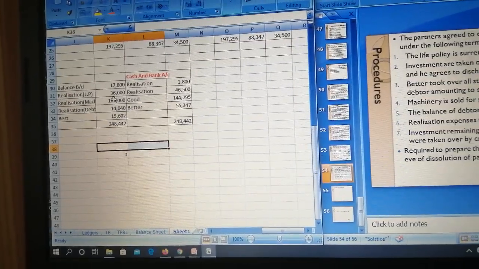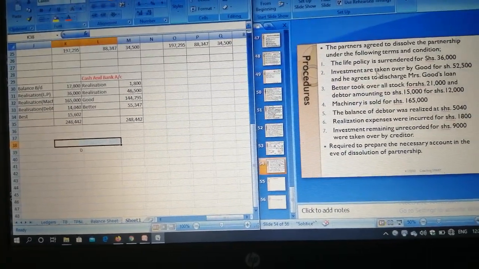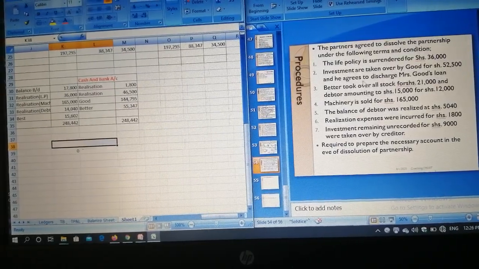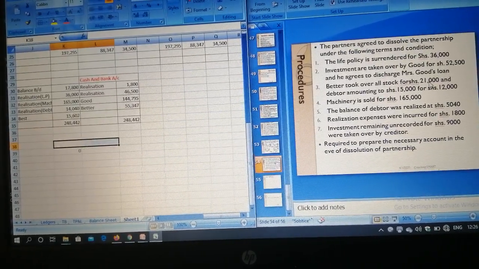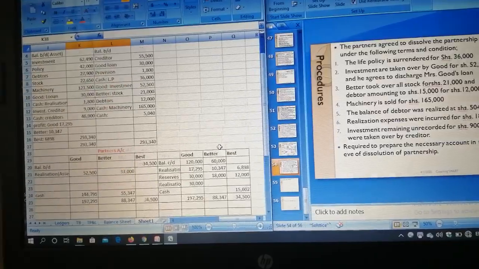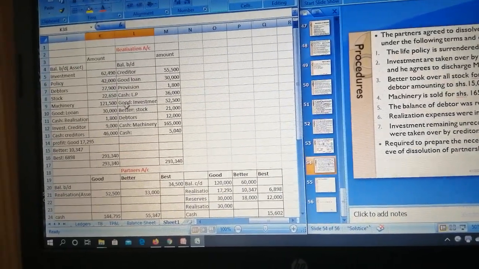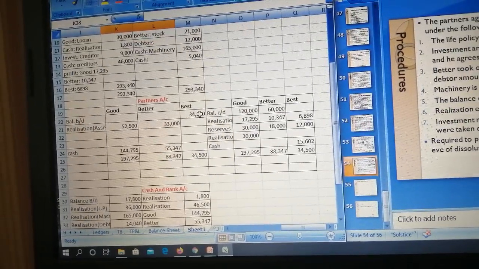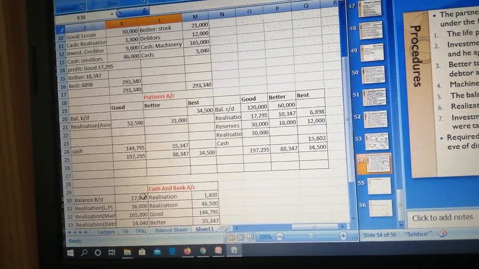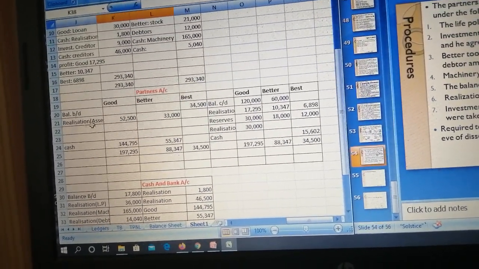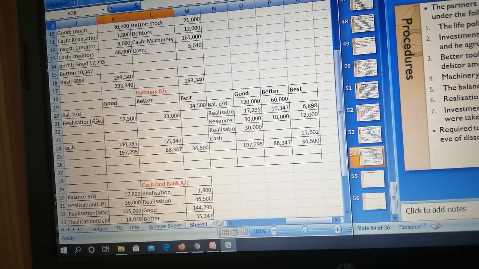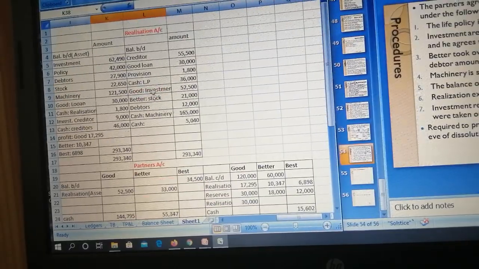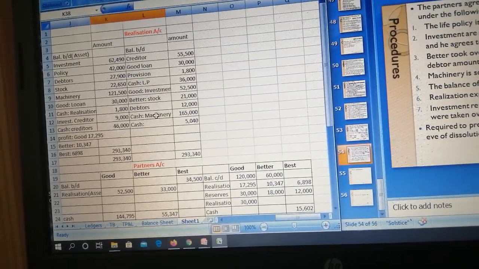The next one is investment is taken over by Good for shillings 52,500 and agreed to discharge Miss Good Loan. So when you come to realization account, we have Good investment 52,500, and when you come to partners account, we have realization account in bracket assets. Good is taking over, so we debit partners account, we credit realization account, which we have done.